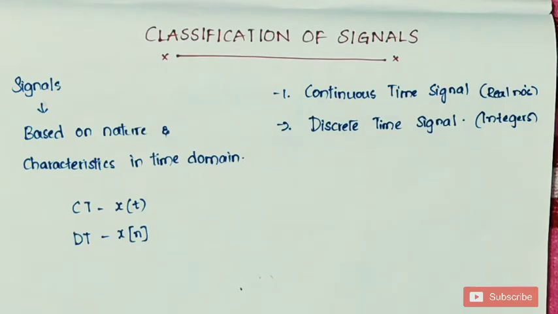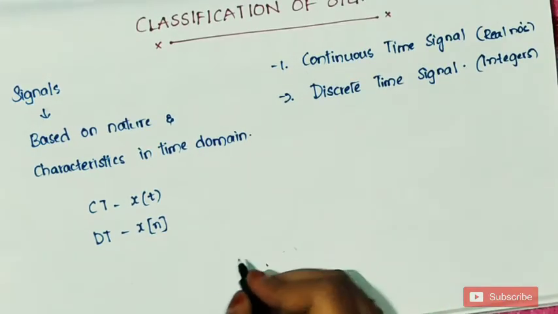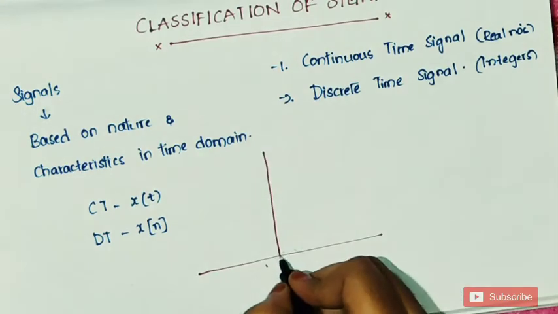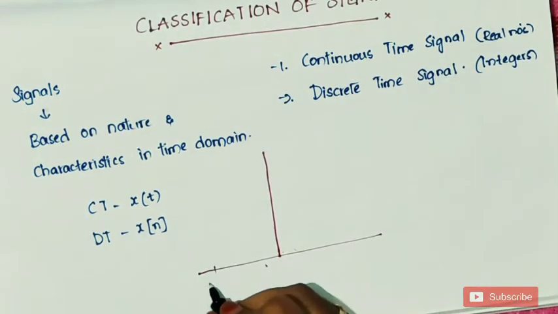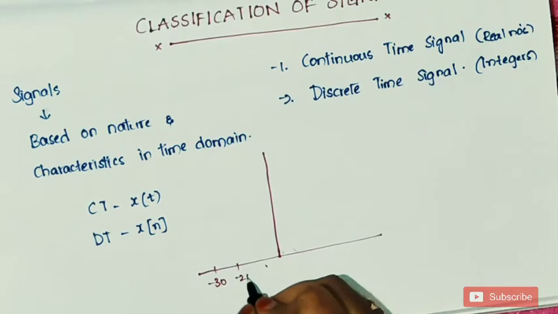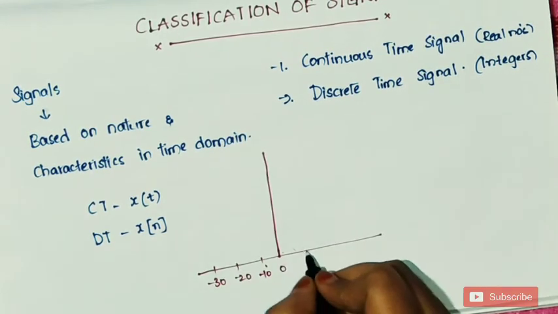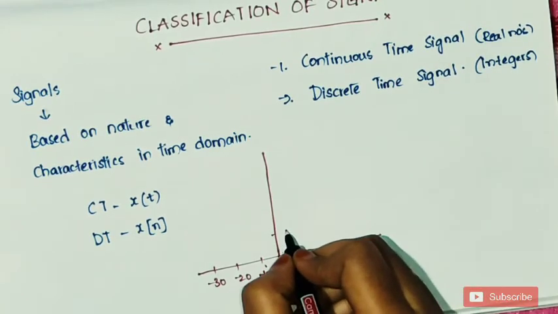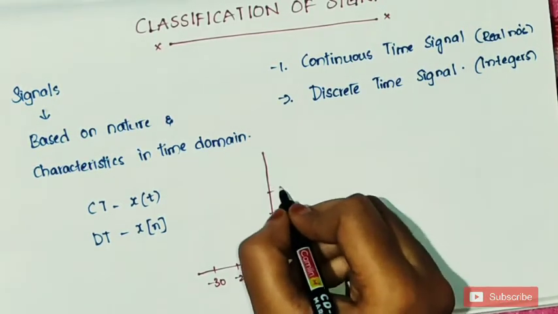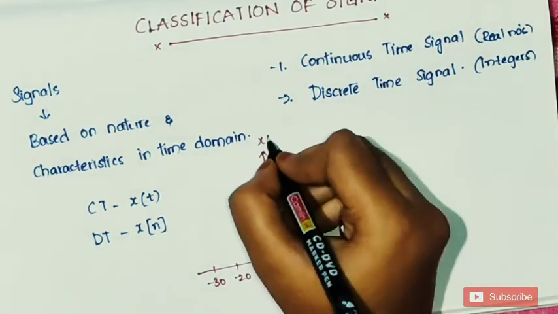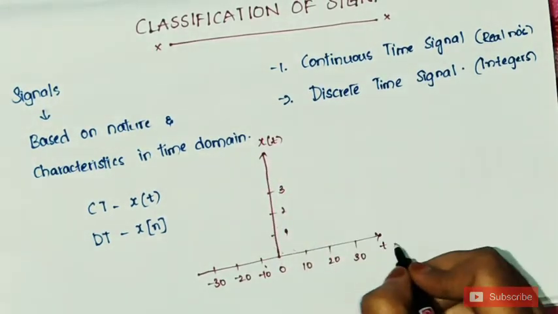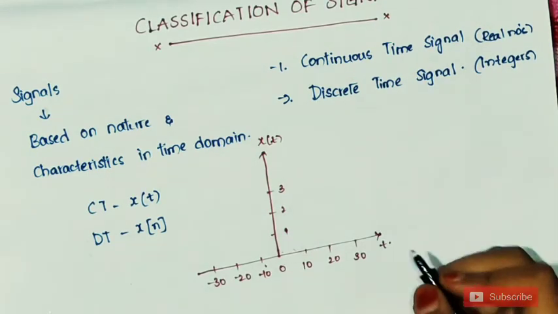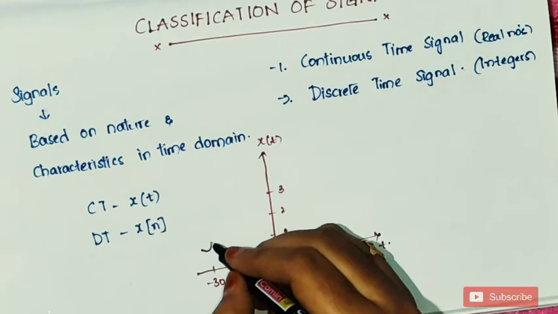I will make you understand clearly by showing you a diagram of continuous time signal and discrete time signal. In continuous time signal, we take t on the x-axis and x of t on the y-axis.